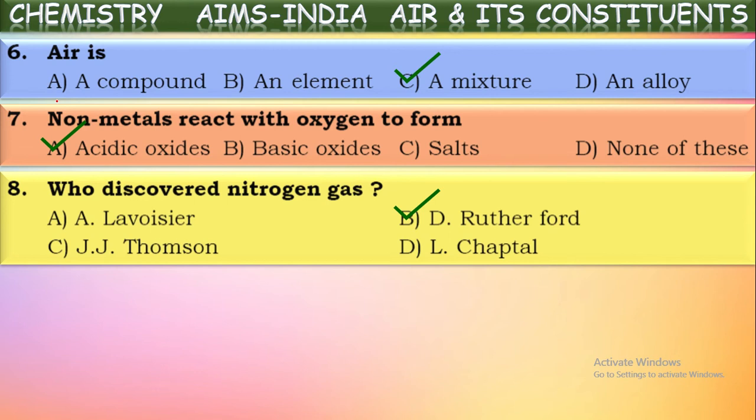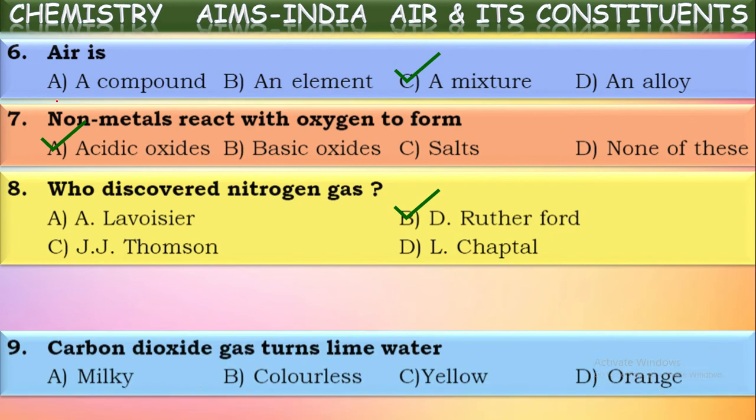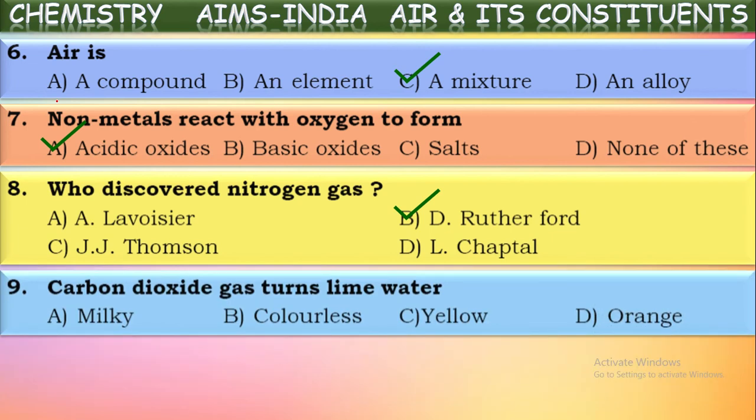Okay, now the discovery of nitrogen was done by Daniel Rutherford. Next, carbon dioxide gas turns lime water milky. Actually, this is one of the tests which we use to identify whether the gas taken is carbon dioxide. What do they do in the test?